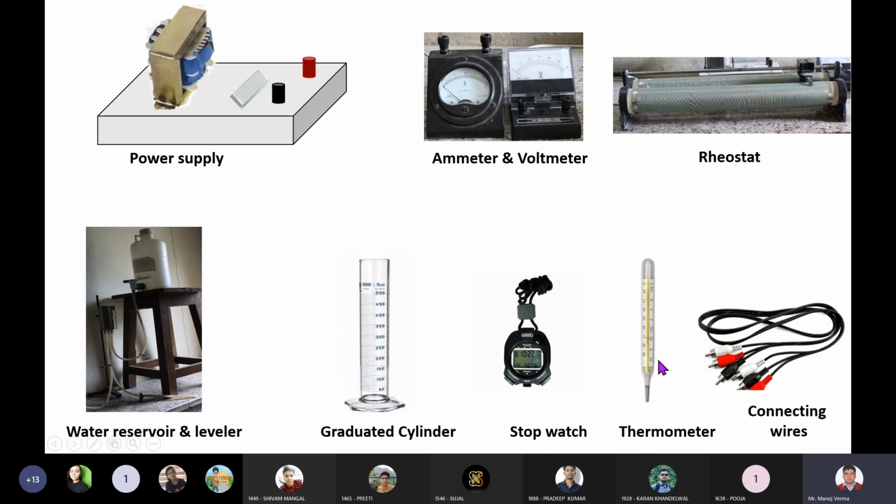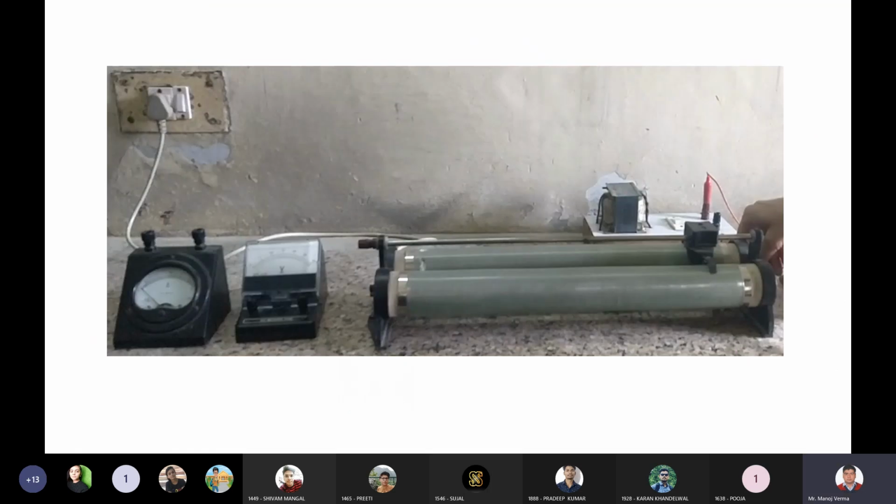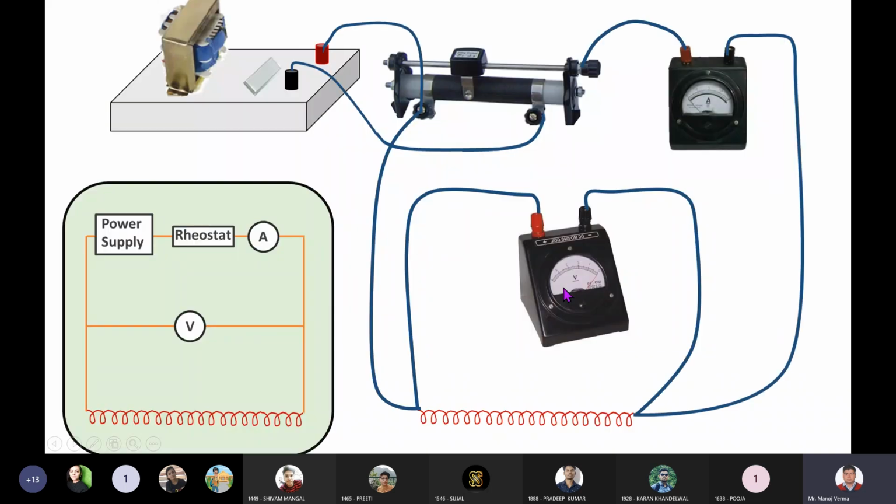Similarly, we also require thermometers for measuring temperature on both the ends of this tube, and some connecting wires to provide potential, to apply potential on the nichrome wire. So this is actually your setup. This is just the electrical part of the setup. This is your step-up transformer, step-down transformer, voltmeter, ammeter, and rheostat.